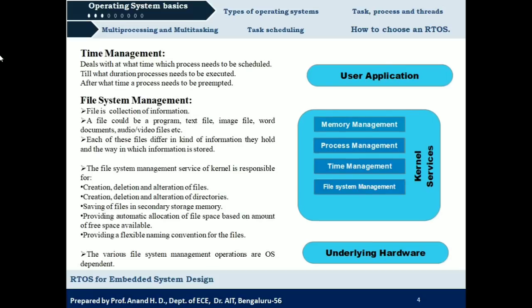So the next kernel service is file system management. You know what a file is? A file is nothing but a collection of information. We can also say that it is a set of information or data. This data can be of any form. It could be a program code, or it could be text data, which is called a text file. Then it could be an image, in which case it is an image file, or it could be a Word document, or the data can be of audio or video type, and so on.